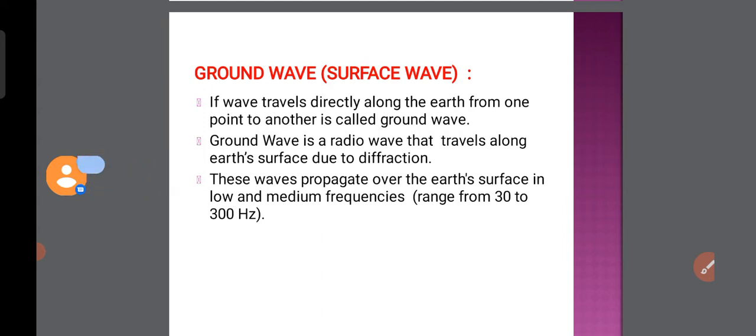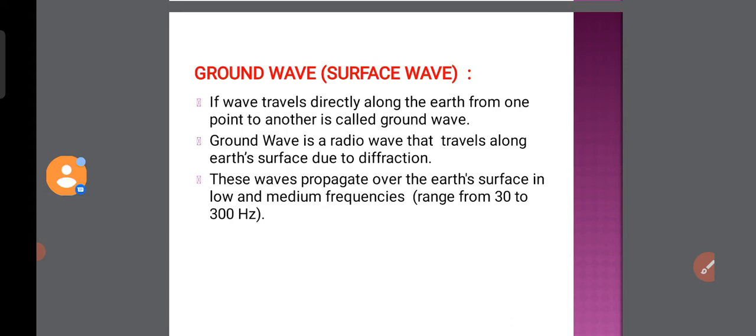If a wave travels along the earth from one point to another, it is called the ground wave. A ground wave is a radio wave that travels along the earth's surface due to diffraction. These waves propagate over the earth's surface in low and medium frequency, in the range of 30 hertz to 300 hertz. Basically, ground waves travel only in low as well as medium frequency.